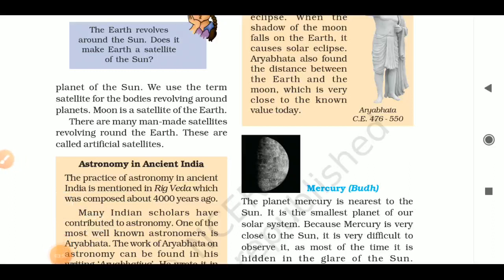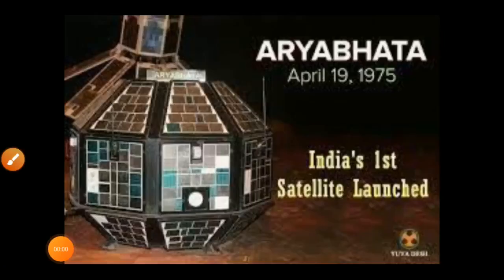There are also man-made satellites which revolve around the Earth, that are called artificial satellites. There are many satellites which rotate around the Earth. As far as artificial satellites are concerned, they help us in communication.